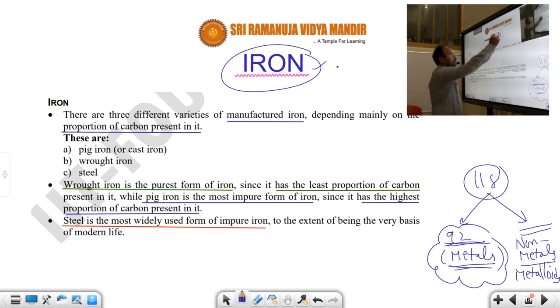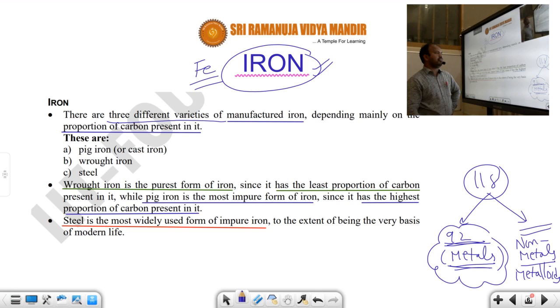Among these, another important metal is iron. It is represented by the symbol Fe. Generally, there are three different varieties of manufactured iron. What are the three varieties? It is available as cast iron, which is also called pig iron, as wrought iron, and as steel.